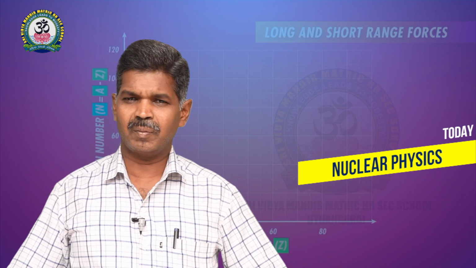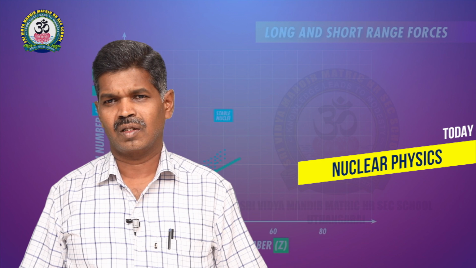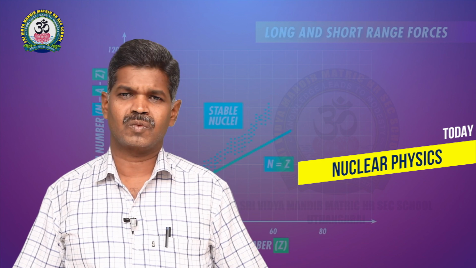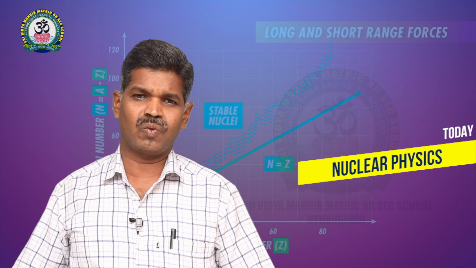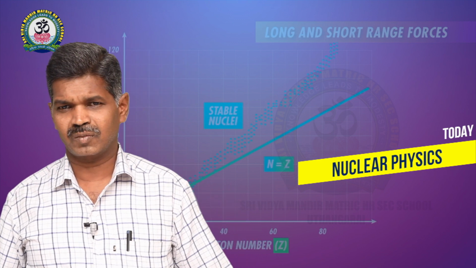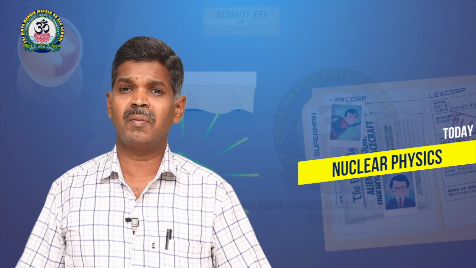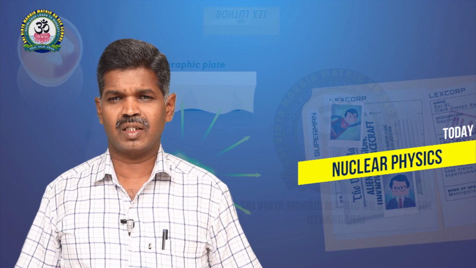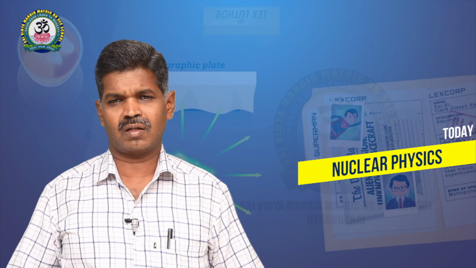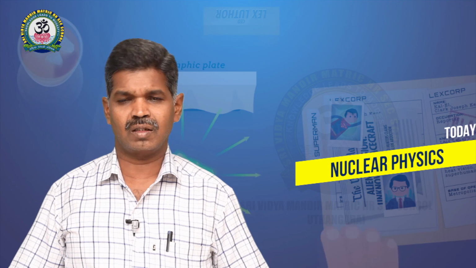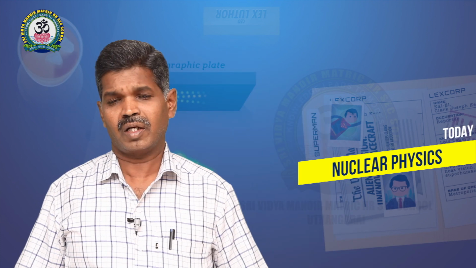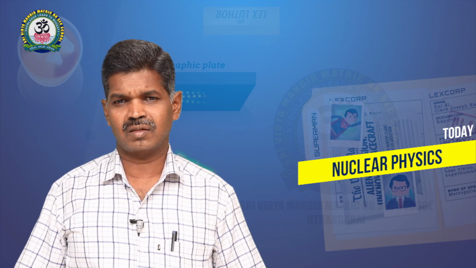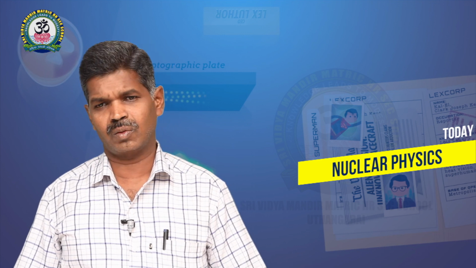At the time of emitting radiations, unstable elements emit either alpha or beta or gamma and become a stable element. That stable element is called the daughter nucleus, and the one radiating the radiations is called the parent nucleus.